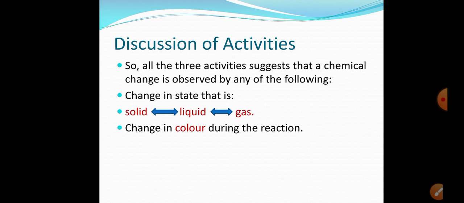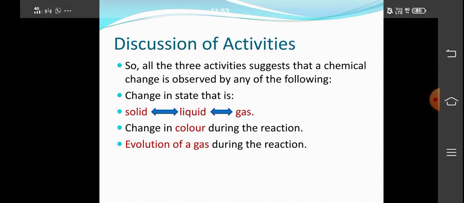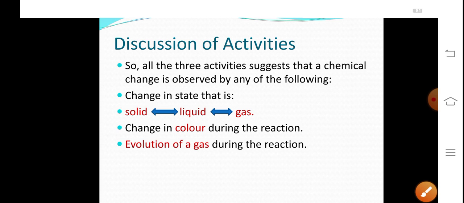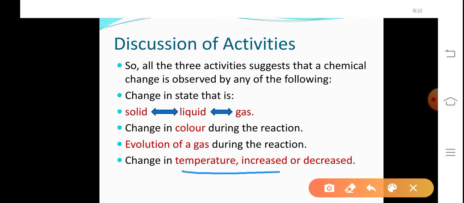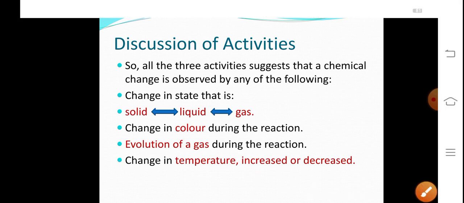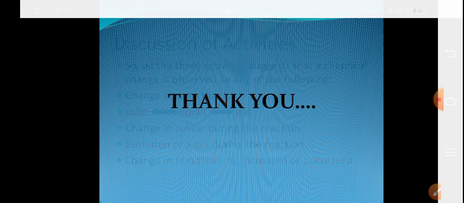Change in color during the reaction, as we have observed in the lead nitrate activity, where the solution showed a color change from white to yellow. Evolution of gas during the reaction. Whenever a metal reacts with acid, hydrogen gas is liberated. So evolution of gas is again an indication of a chemical change, as we have seen in the activity. In the same activity, we have also observed the temperature change, that is, the temperature has increased. So an increase or decrease in temperature indicates a chemical change.